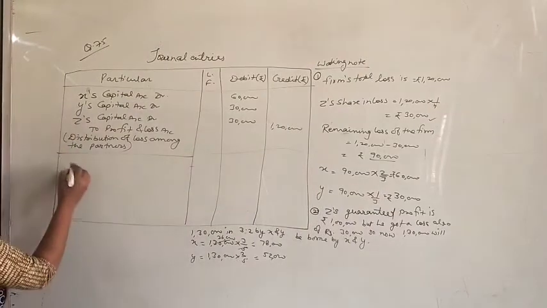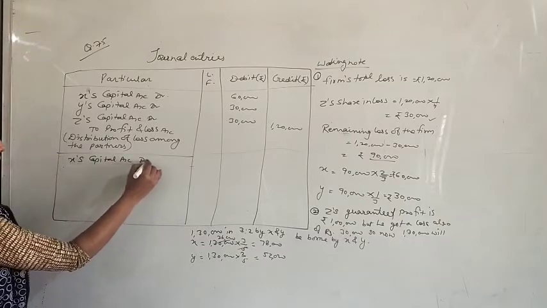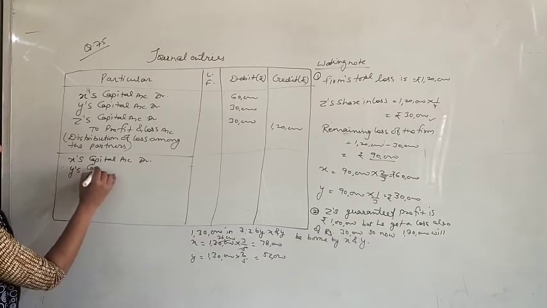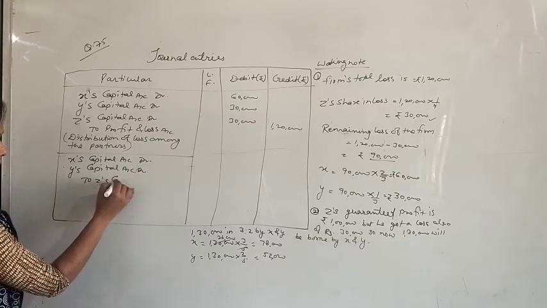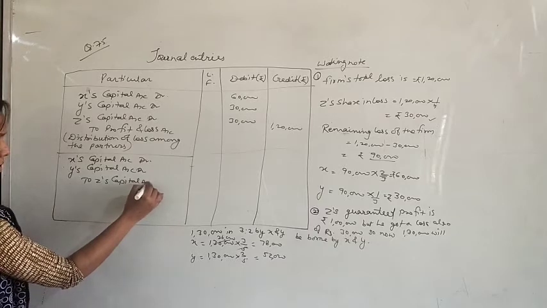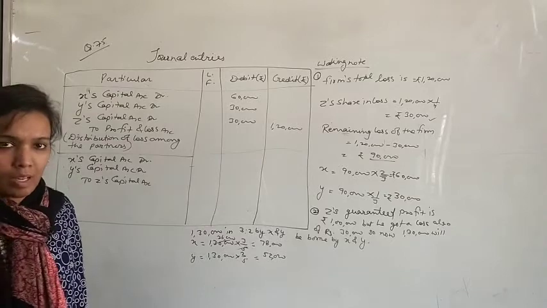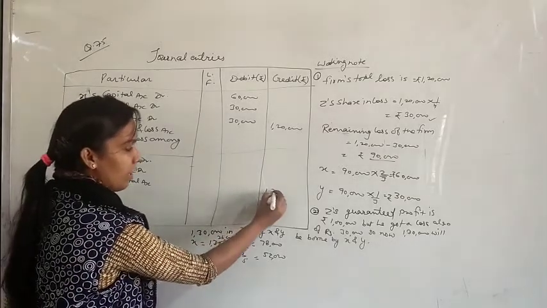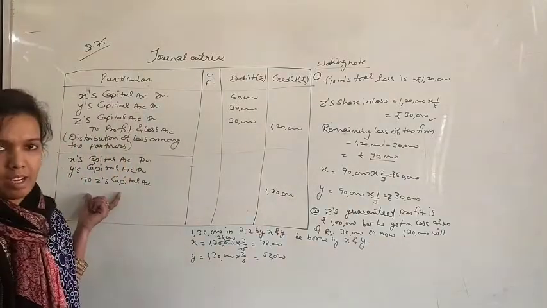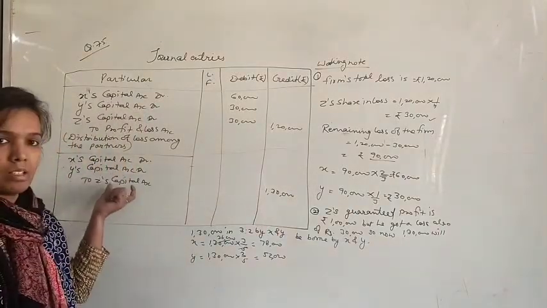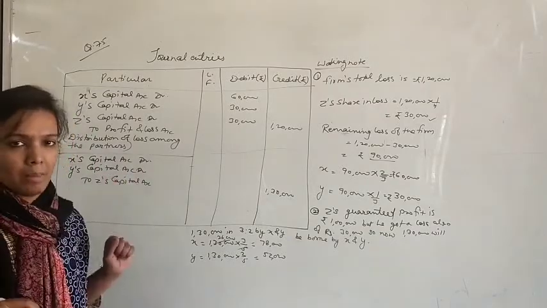So we will pass entry X capital account debit, Y's capital account debit to Z's capital. Just try to understand the concept behind this entry, that Z will get a part of profit, means 1,30,000 will be received by Z. So it will increase his capital, that's why capital account is credited for Z. But these both partners will sacrifice, means their capital account will decrease, that's why these are debited.